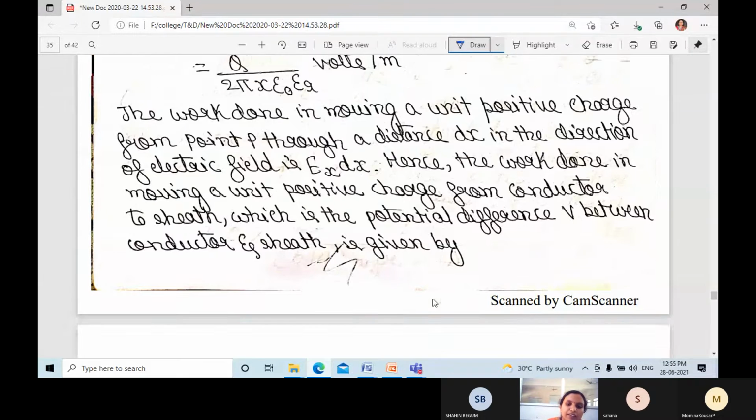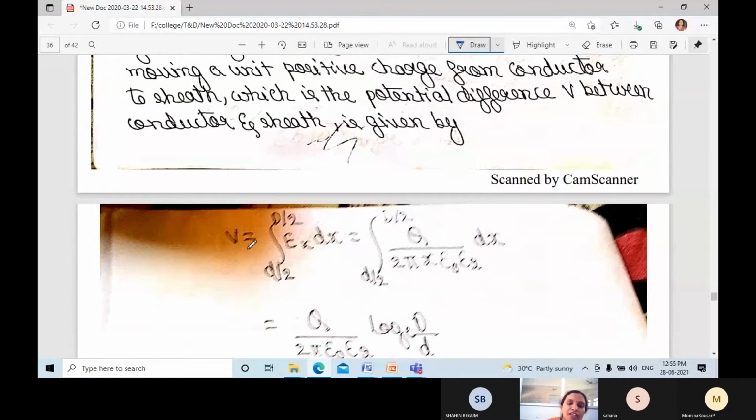We can write the equation: V is equal to the integral from small d by 2 to capital D by 2 of Ex into dx, because we are writing the potential difference between the conductor and the sheath.